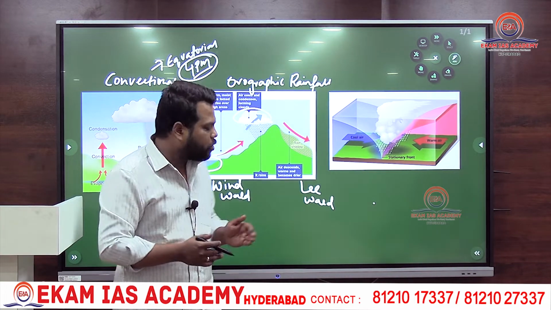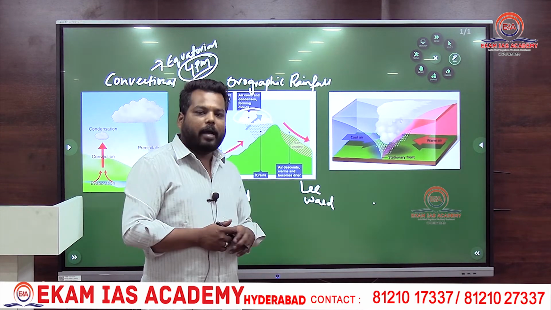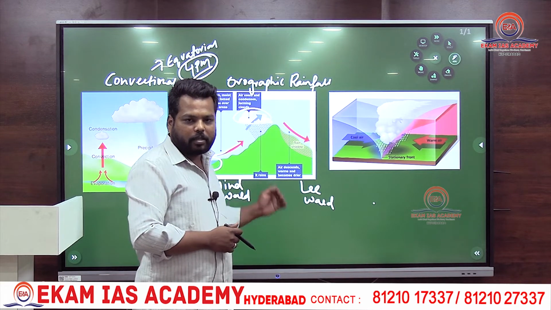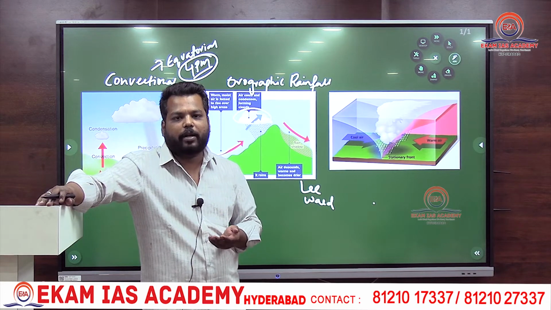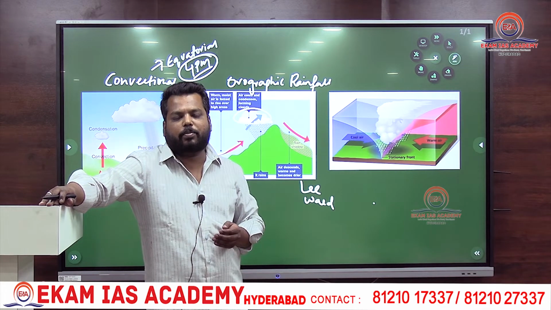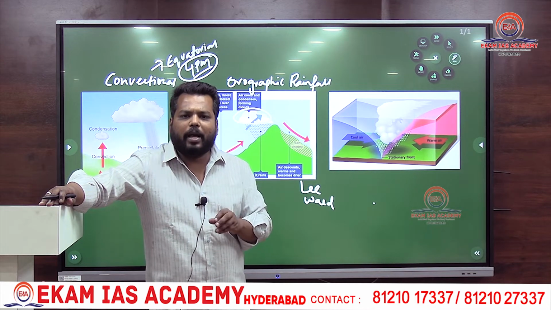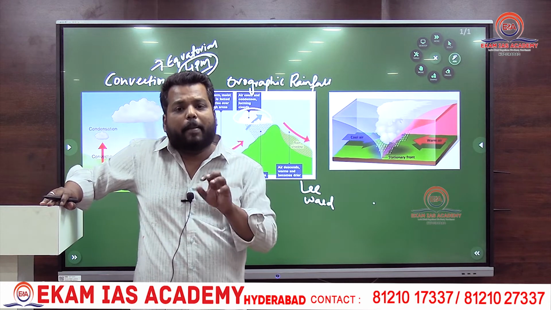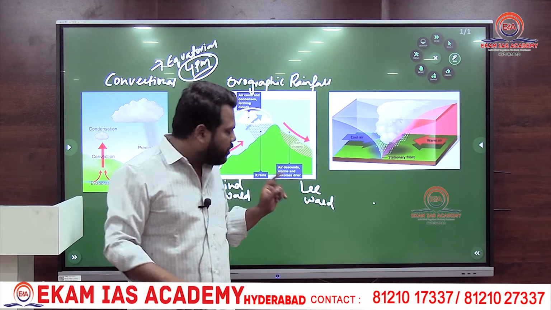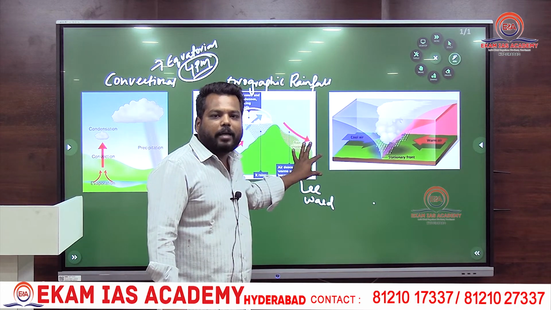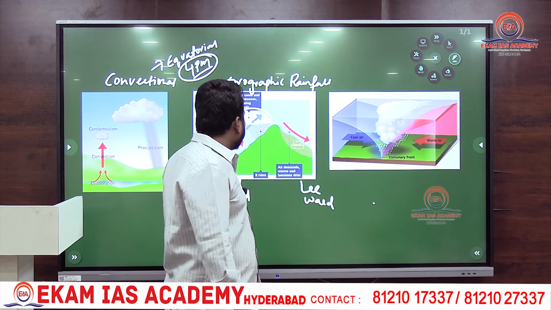And in India, if you want to take an example, on the windward side you will have Mumbai, on the leeward side you will have Pune. On the windward side along Mumbai you experience 400 to 450 centimeters of rainfall. On the leeward side, you will be experiencing 40 to 50 centimeters of rainfall. Between Mumbai and Pune, we only have 150 kilometers difference, but the rainfall has a difference of 300 centimeters. This is just because Pune is located at the back of the mountain on the leeward location in the rain shadow region. So this is what you have to understand, right?